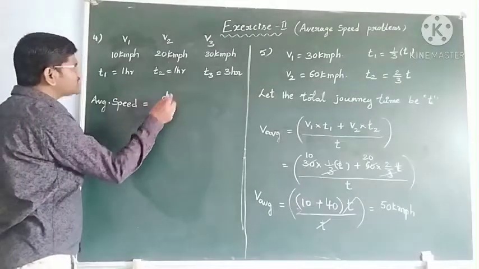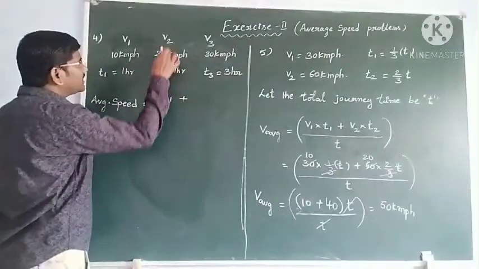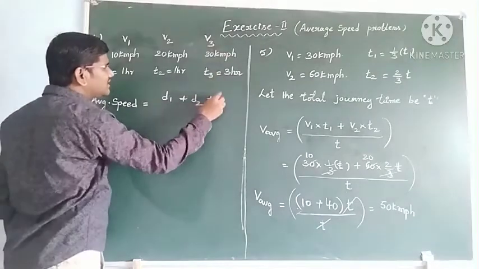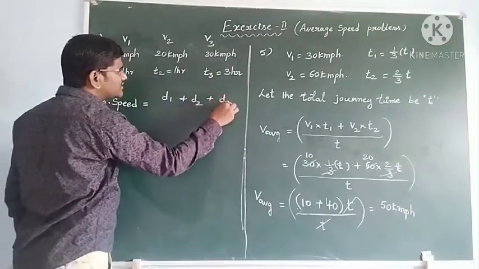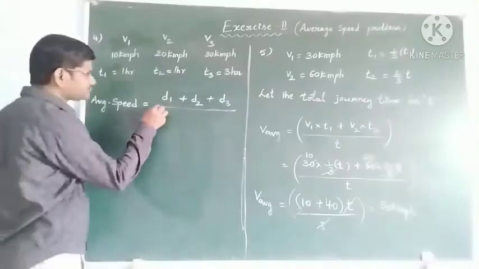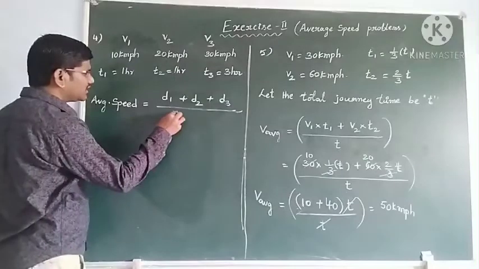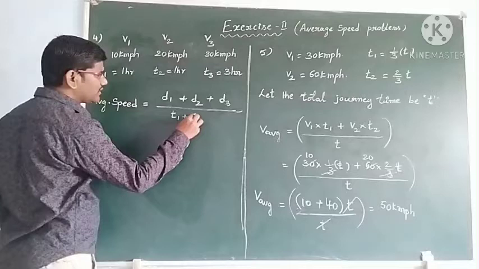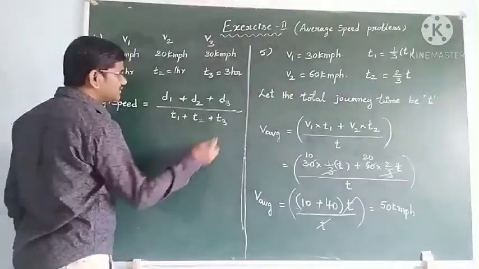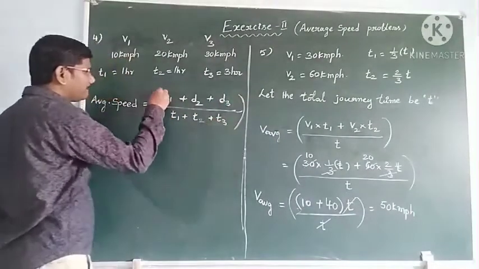Total distance means with v1 he travels some distance d1, plus with v2 covered some distance d2, plus v3 some distance d3, by total time t1 plus t2 plus t3. So this is the average speed formula.